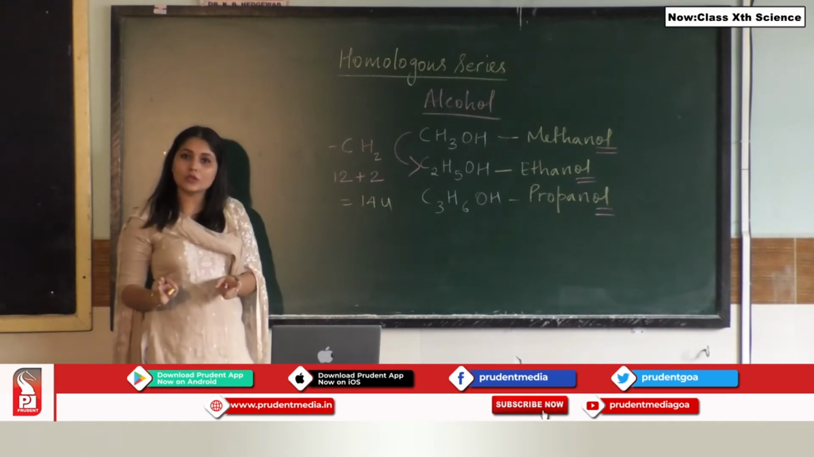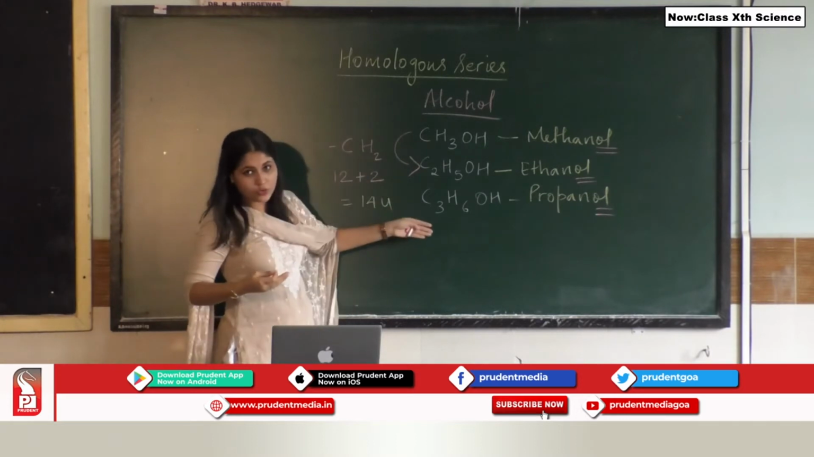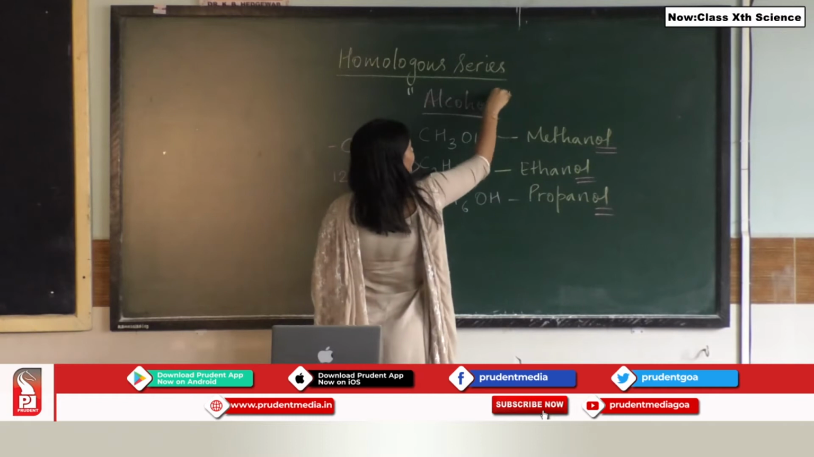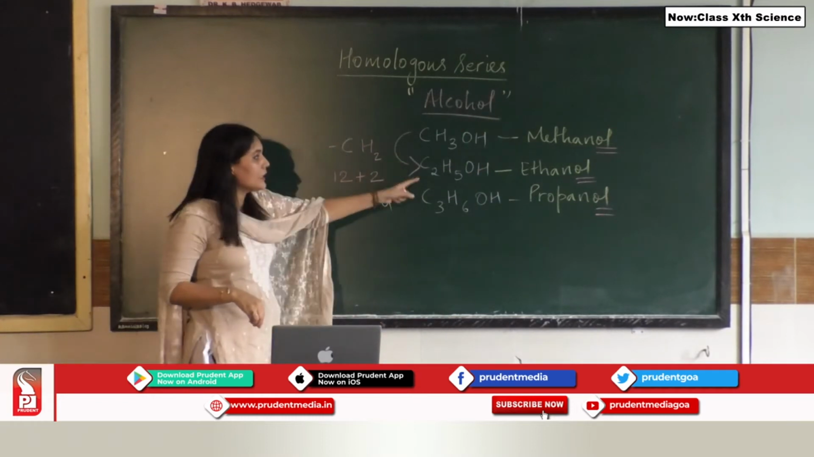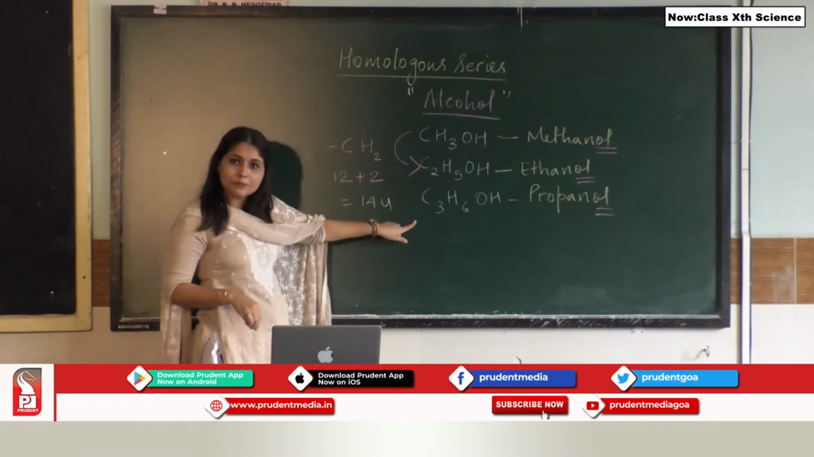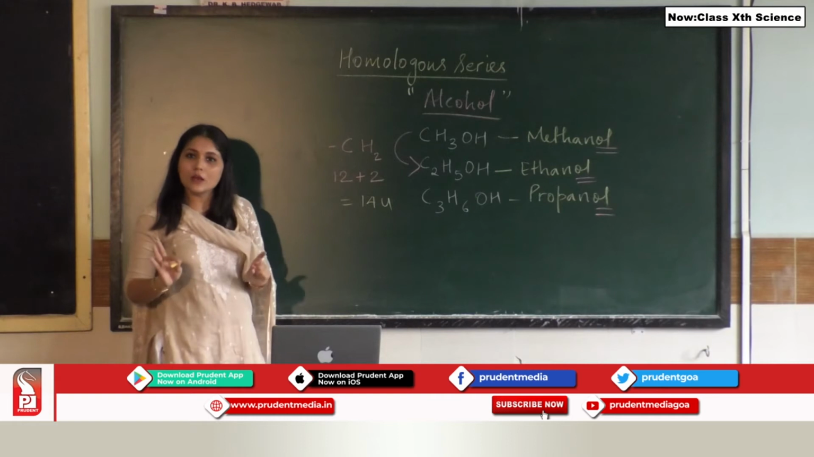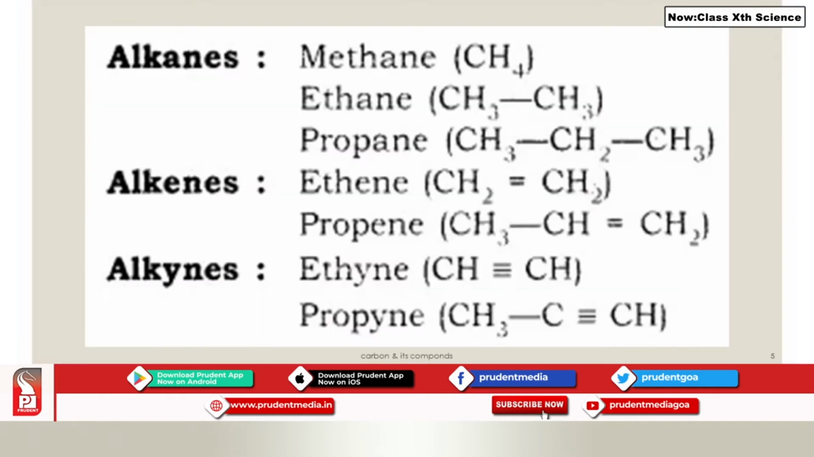So in a homologous series, all 3 are alcohols only. All of them belong to the family of alcohols: methanol, ethanol and propanol. They all have the same chemical properties, but they all have different physical properties. Here are some more examples of alkenes, alkynes and alkanes.